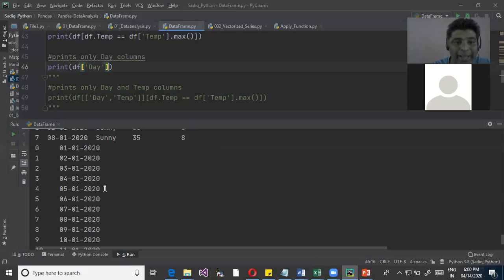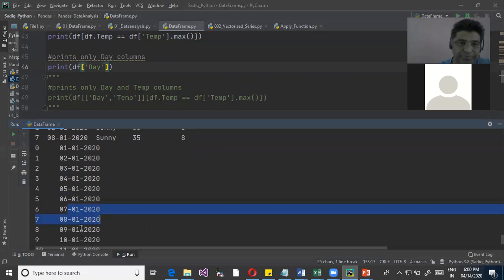But I say, no, I want to print only those dates when the temperature was the highest. So in that case, I'm just writing this particular query. This is the vertical filter, and this is like a horizontal filter. Where dataframe.temperature is equal to dataframe.temperature.max. So this will find the highest temperature, and I want to get only those particular days when the temperature matched the highest.